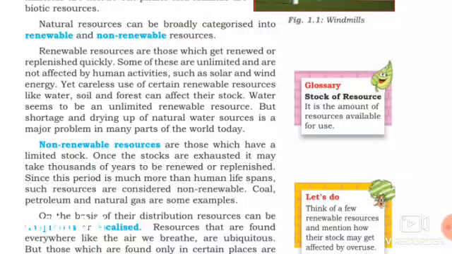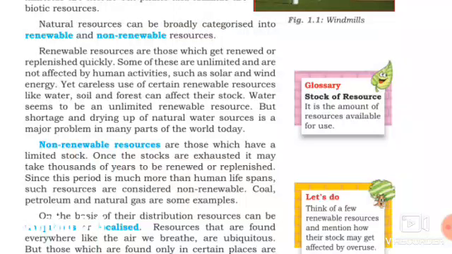Some of these are unlimited and are not affected by human activities such as solar and wind energy. So we are using renewable resources, we can use it any kind of way. They are not affected by human activities, for example, solar energy or wind energy. Electricity, hydroelectricity we are using, those also renewable resources.